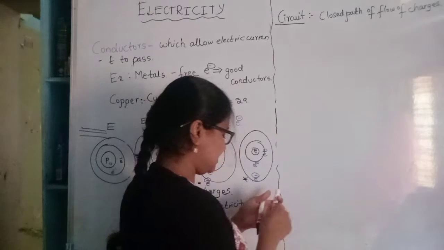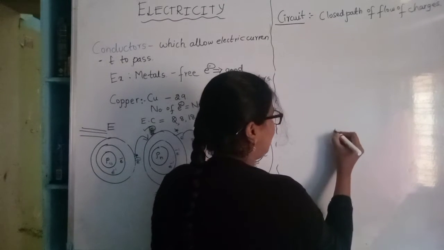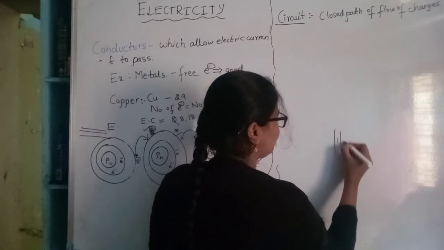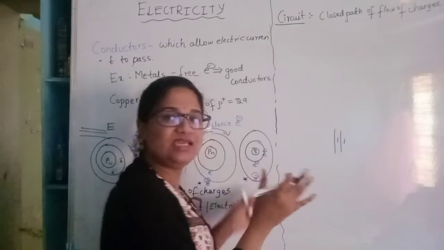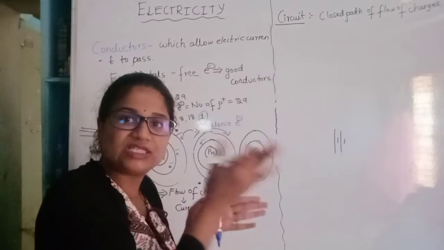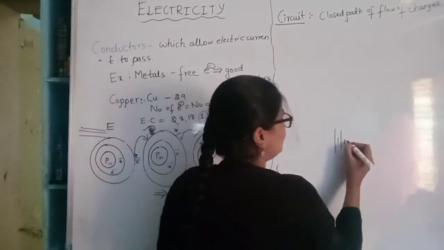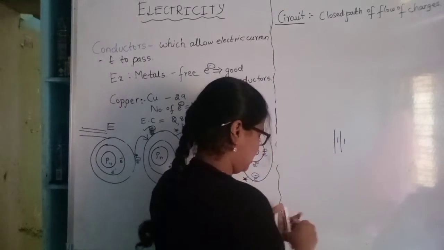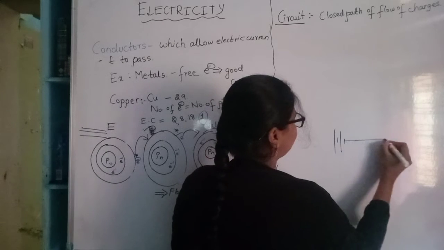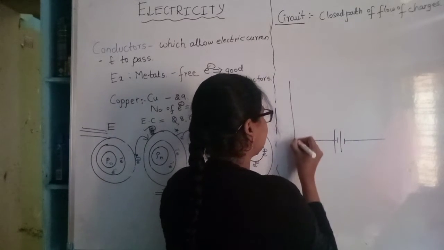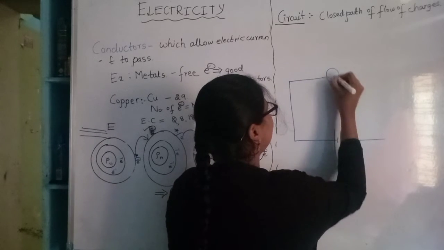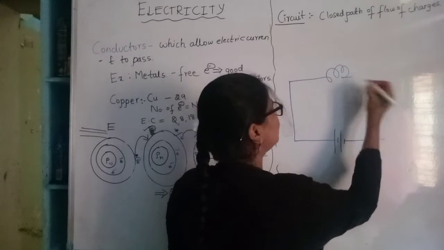So let us consider a battery. A battery is denoted by this symbol. It is nothing but a number of cells that form a battery. Now the battery is connected to a bulb. Okay, this is a bulb.